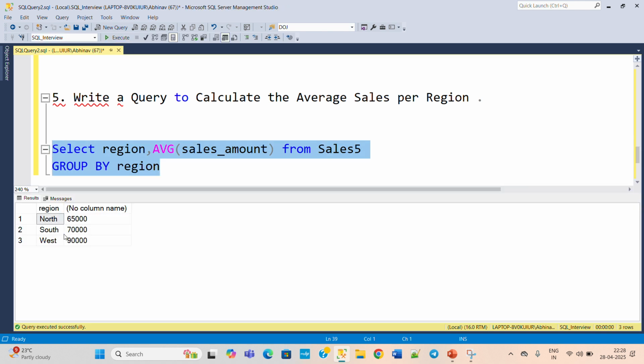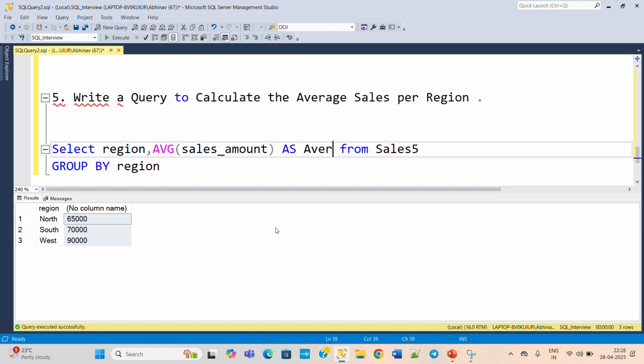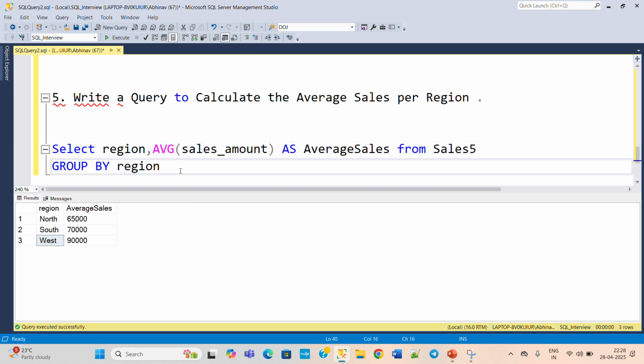Now execute this. So here you can see north, south, and west we are getting the average sales amount, and here you can also mention the alias as average sales. Okay, and then execute this. Then here we are getting the average sales and then the region. Okay, so this is clear. Now move on to the next question.